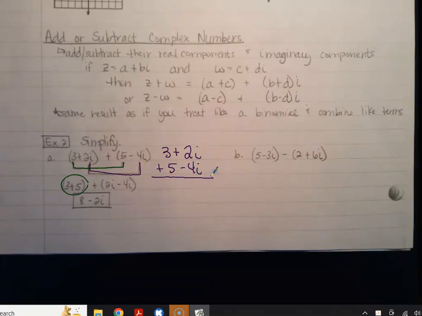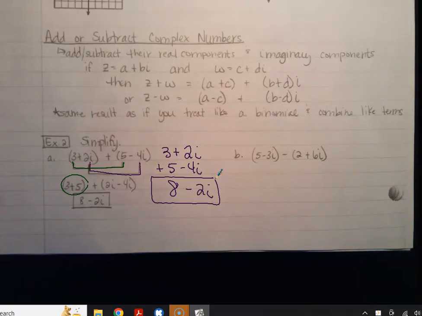Yeah, so you stack them on top and you're just adding vertical columns. 2 plus -4 is -2i. And then 3 plus 5 is? Yeah, that's a good way to think about it, just like stacking them. So it's literally just addition.